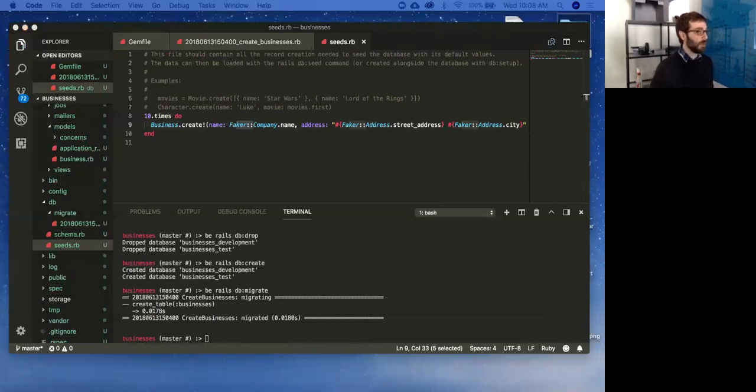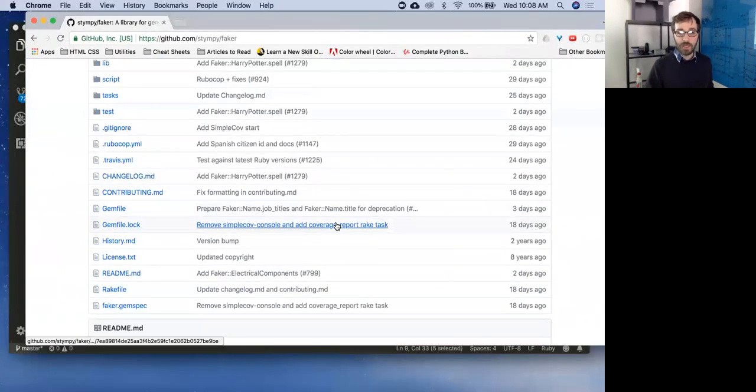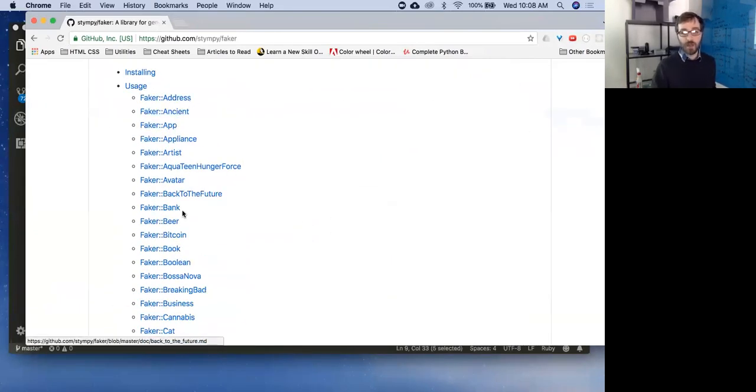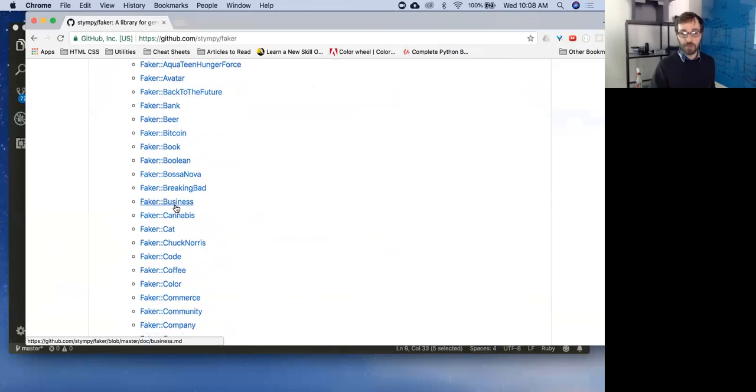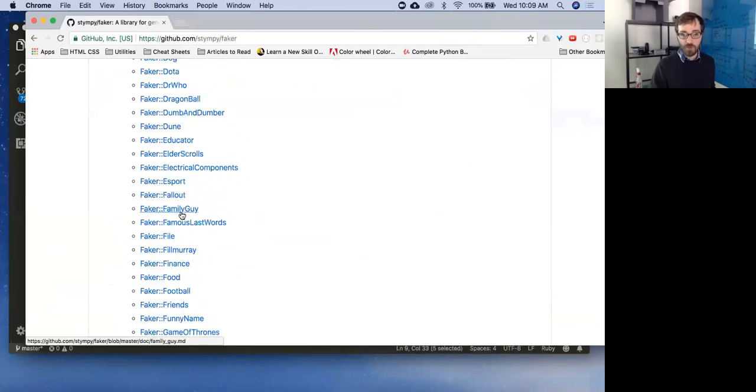Kind of cool. Just to show you real quick, it gives you a lot of options. A lot of it's kind of silly, fun data. But you can see down here, you can get fake addresses, fake app names, fake beers. What else is there? There's a lot. There's an Elder Scrolls one, a Family Guy one.